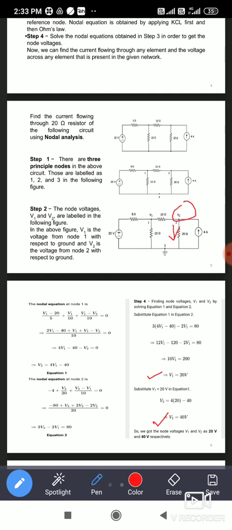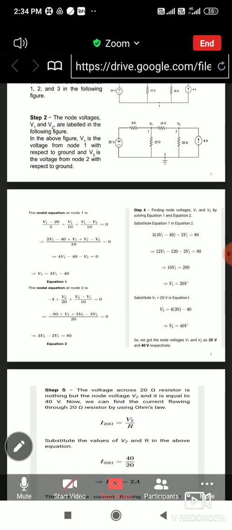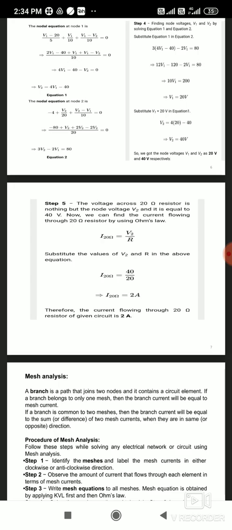So once you get the answer of V2 is 40 volt you got. So once you get the answer of V2, you can find out the current passing through 20 ohm resistor. So that we can find out finally.